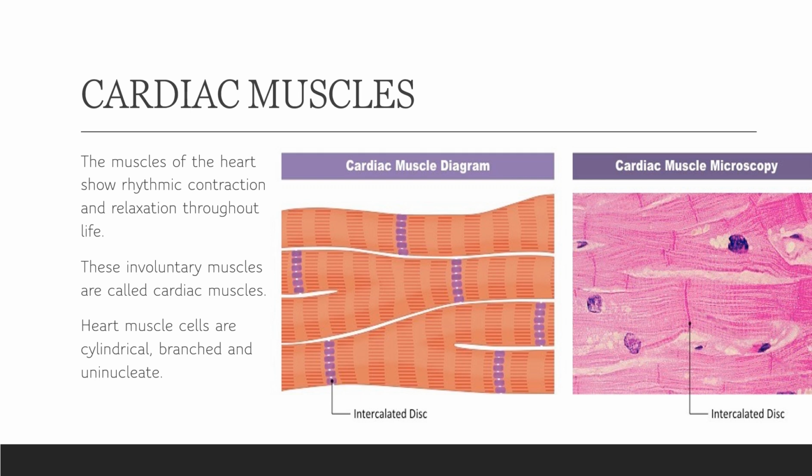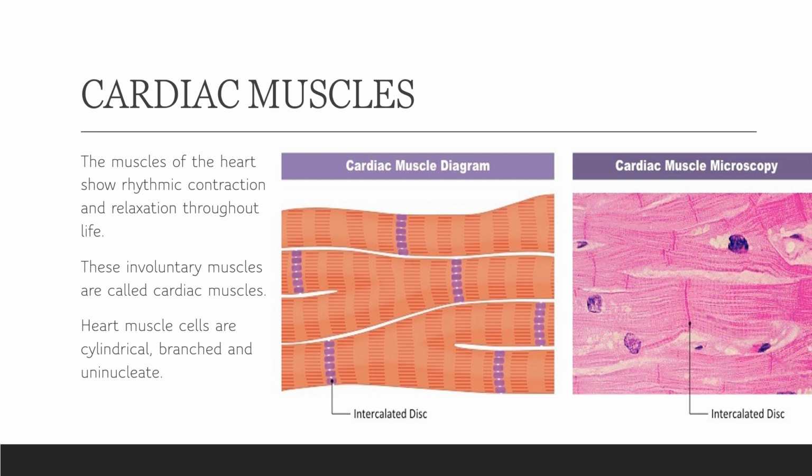Here we have cardiac muscles. The muscles of the heart show rhythmic contraction. Rhythmic means the muscles are moving in a rhythm. They relax, contract, relax, contract. So it's a rhythmic movement in the form of the heartbeat, what we feel. So these involuntary muscles are called cardiac muscles, right?